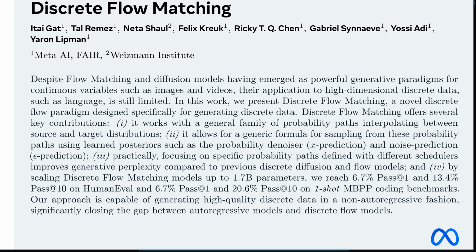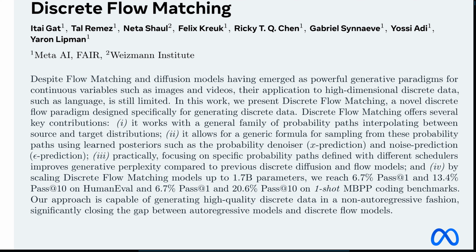The abstract points to a few main contributions. One of the first big things is flexibility. It's designed to work with a general family of probability paths. Probability paths. Okay, what does that mean in practice? It means instead of having just one fixed way to get from, say, random noise to your target data, like a specific sentence, DFM allows for many different possible routes or ways to interpolate between the start and end points in this discrete space. Ah, so it's not just one highway from A to B. It's like having a whole map of potential roads. Exactly. Some might be more direct, some might go through different intermediate stages. This gives the model more flexibility to learn the best way to transform noise into something coherent, like text or code. Okay, more learning flexibility.